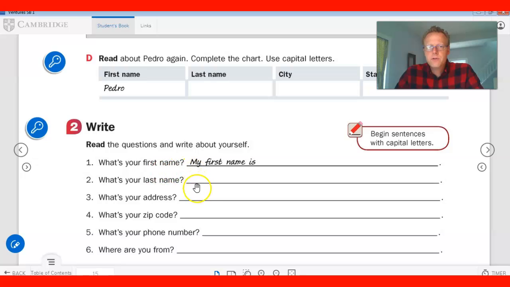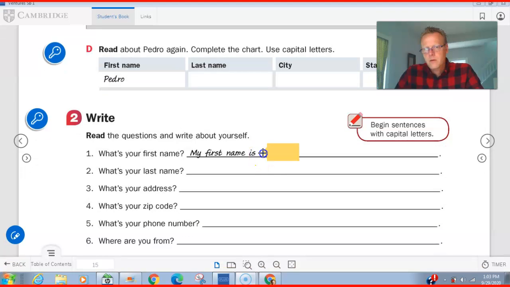What's your first name? My first name is, and I would say Josh. What's your last name? Okay, well, here's what I would say. My last name is Cropsey.